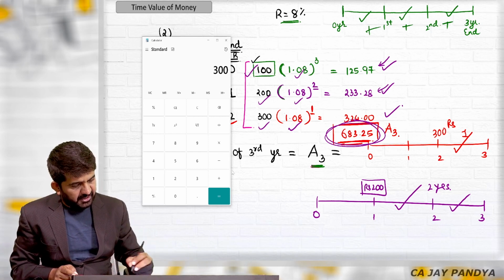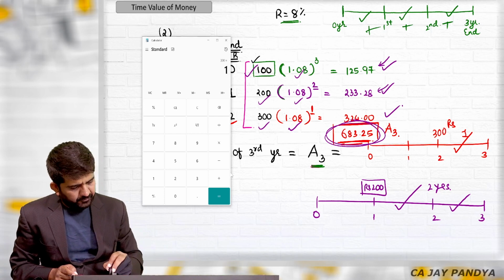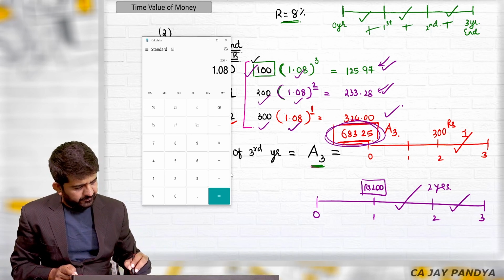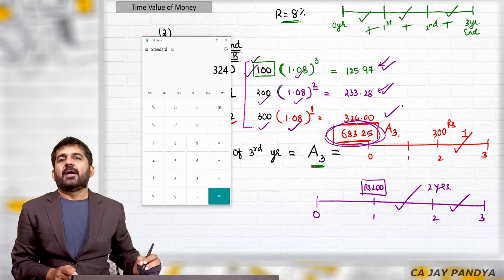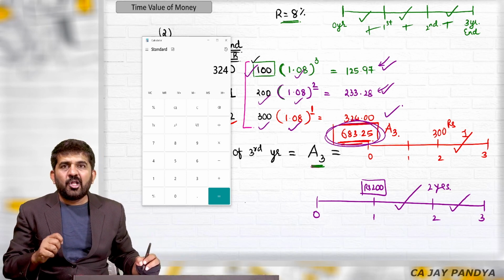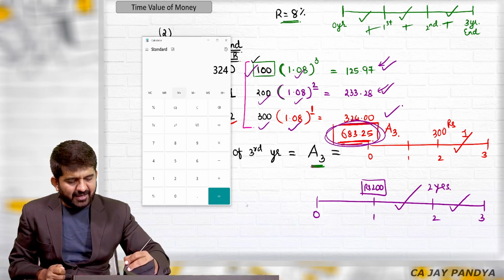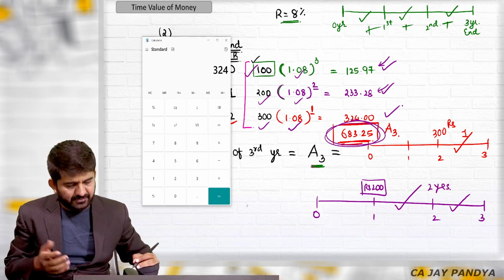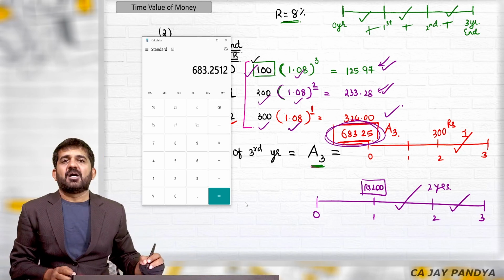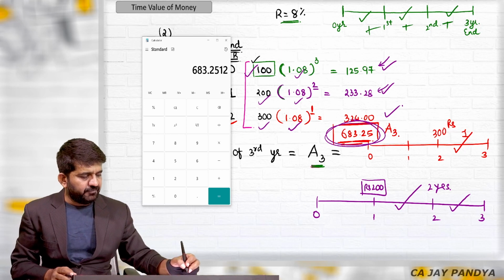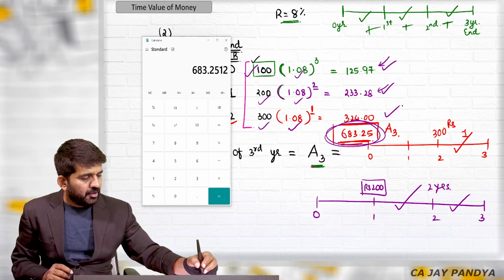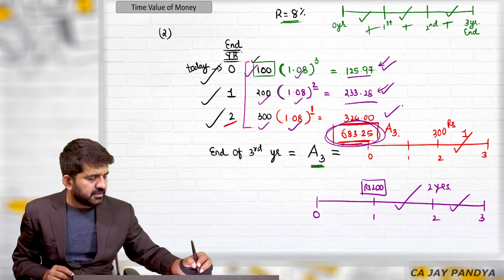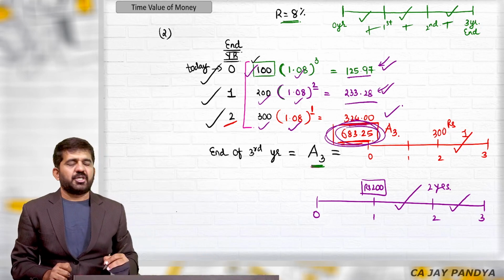Again, 300 into 1.08 is equal to 324. Again, you can add it to M plus. All these three figures are added in memory. If you do MRC, you will be getting the answer of 683.25, which is in your calculator. So there is no use of all these figures. What is useful is 683.25.